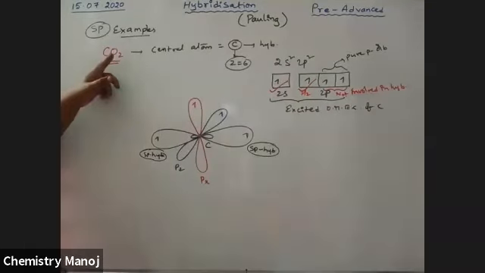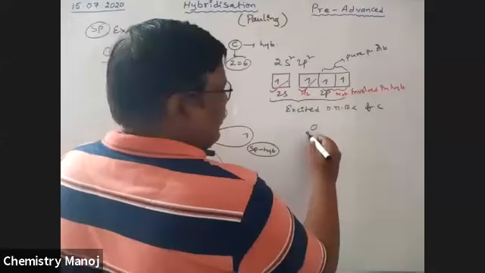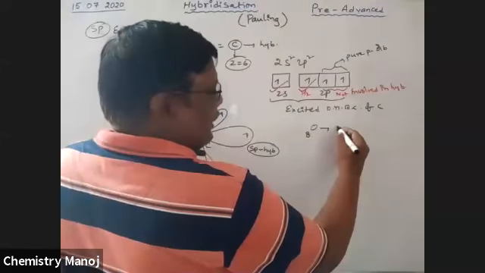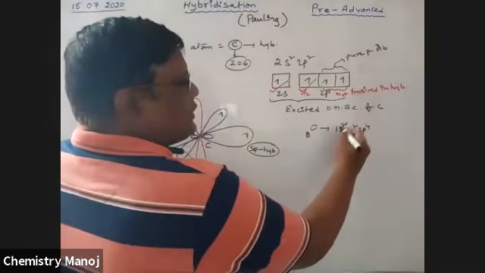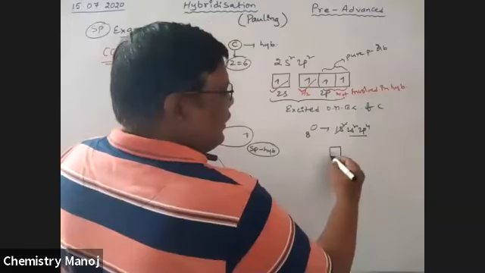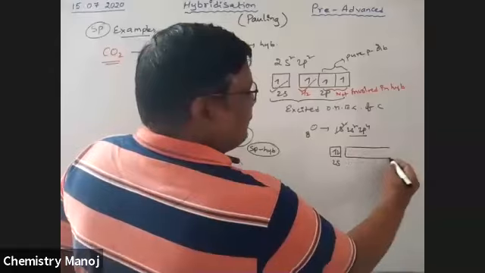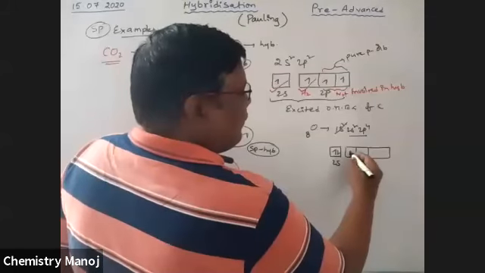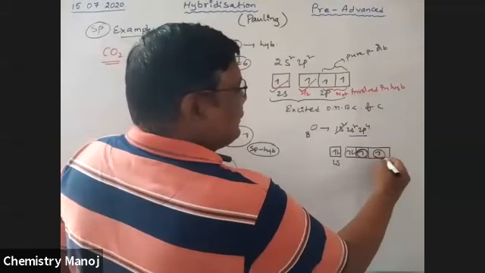Now this carbon is connected with two oxygens. Oxygen atomic number is 8. Electronic configuration 1s2, 2s2, 2p4. The inner orbit is not involved. So in 2s2, 2p4, there are two unpaired electrons.